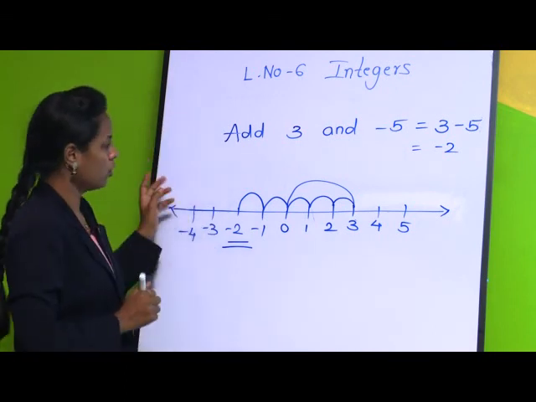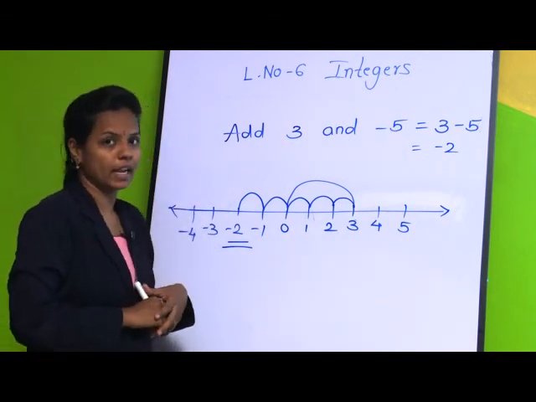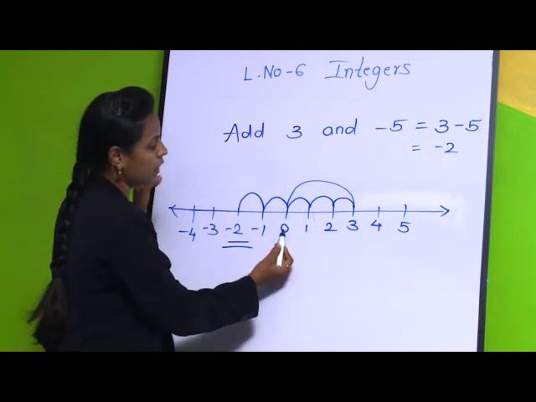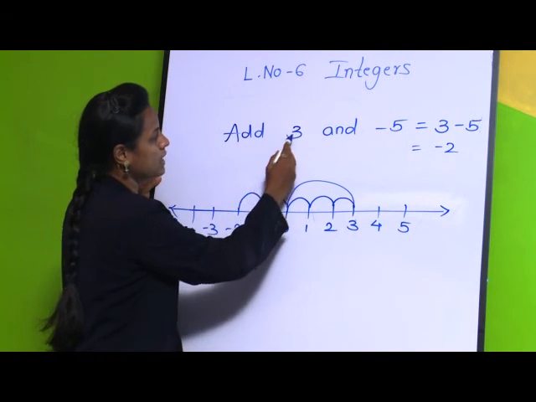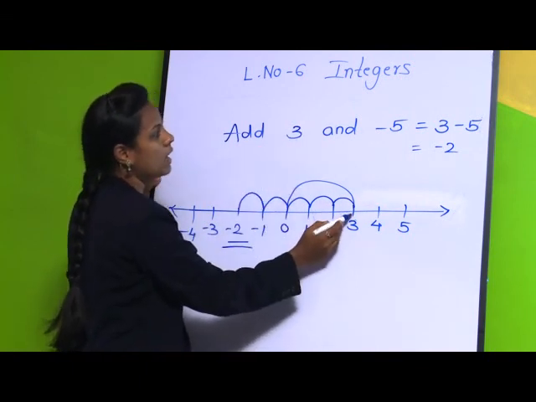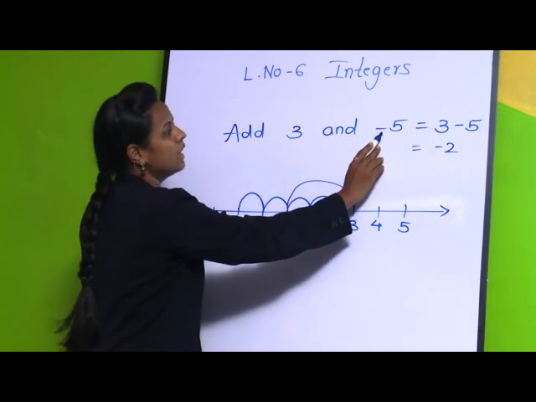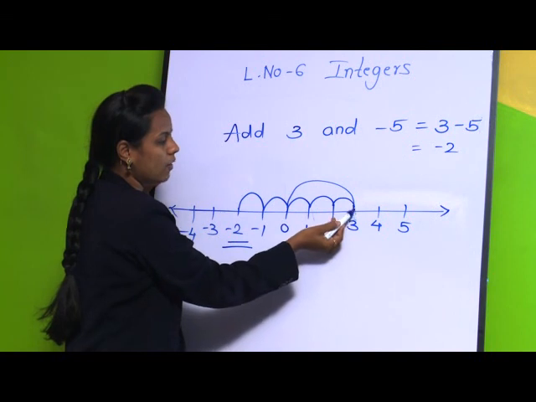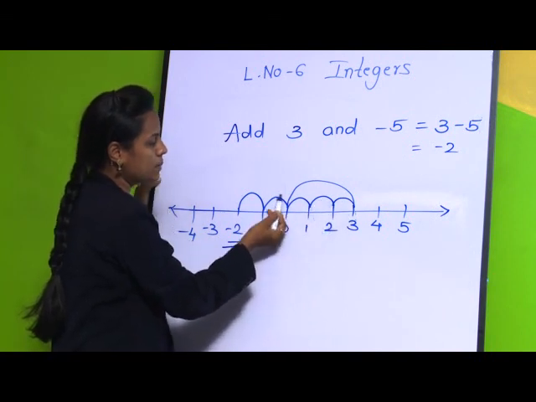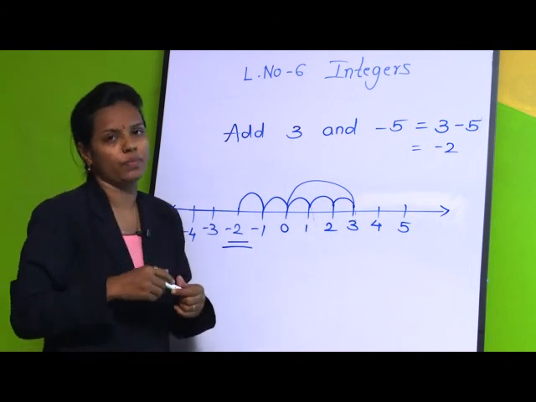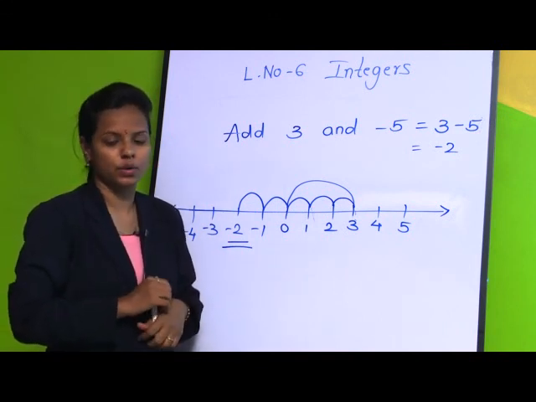Okay. So do not get confused, observe it carefully. Once again I will repeat it. From 0 we have to move 3 steps forward because it is a positive integer, and in the question it is said we have to add minus 5. So from 3 we are moving 5 steps backward, then we get the answer minus 2.